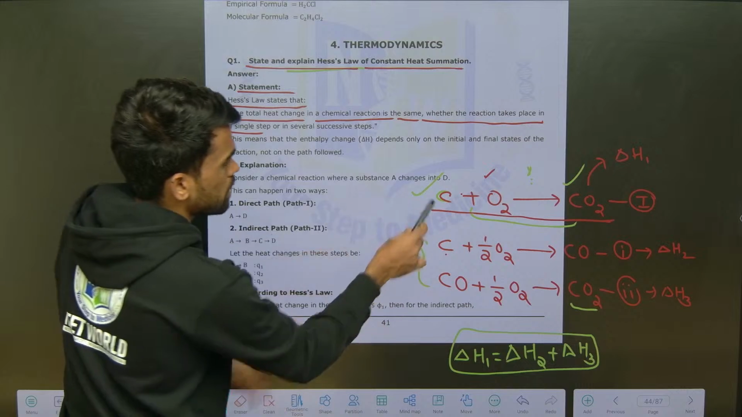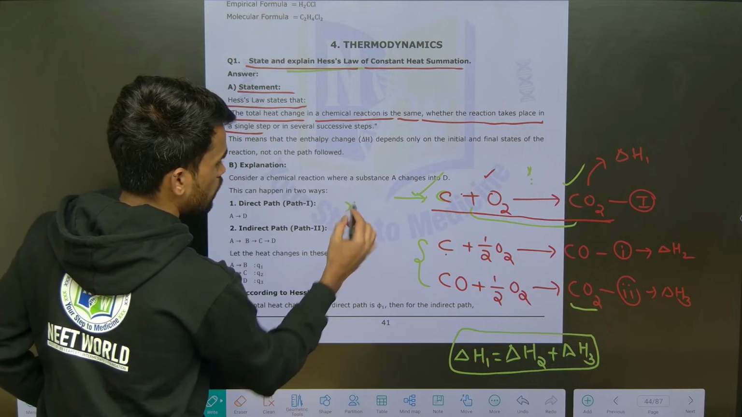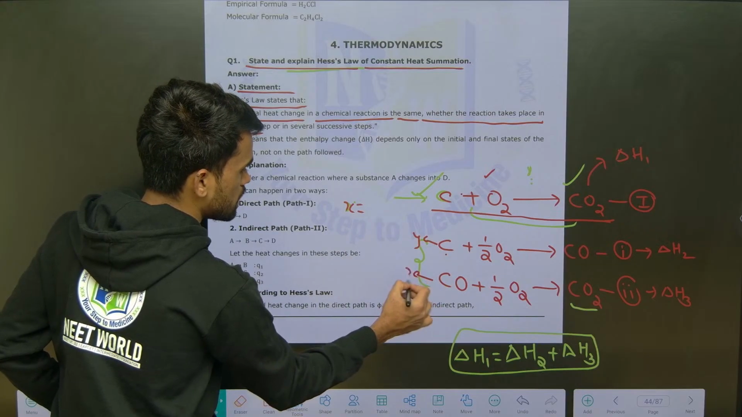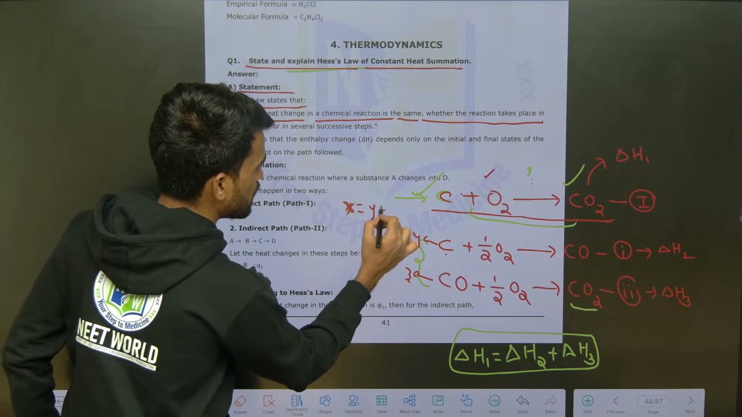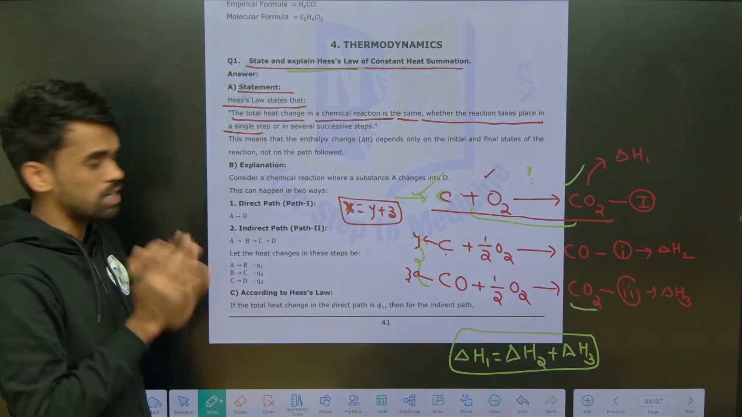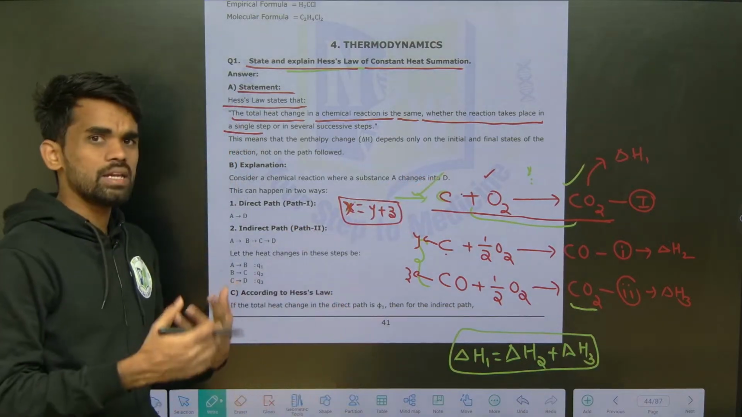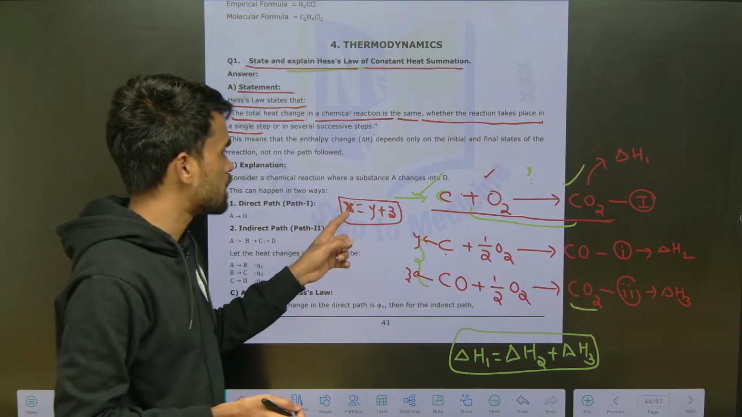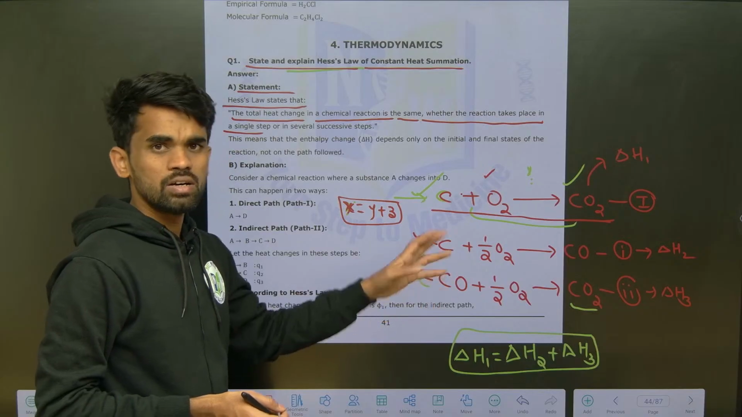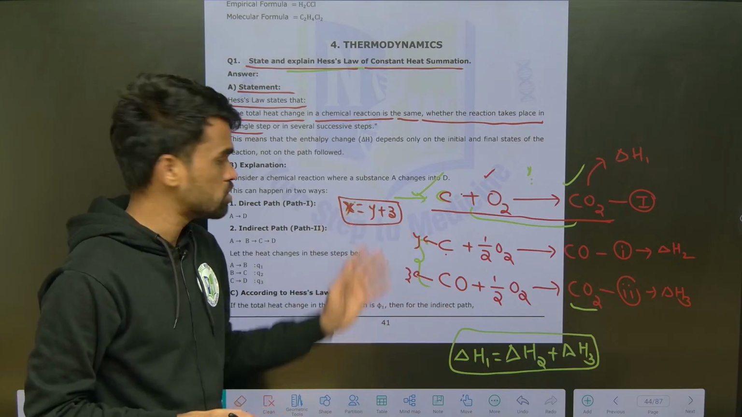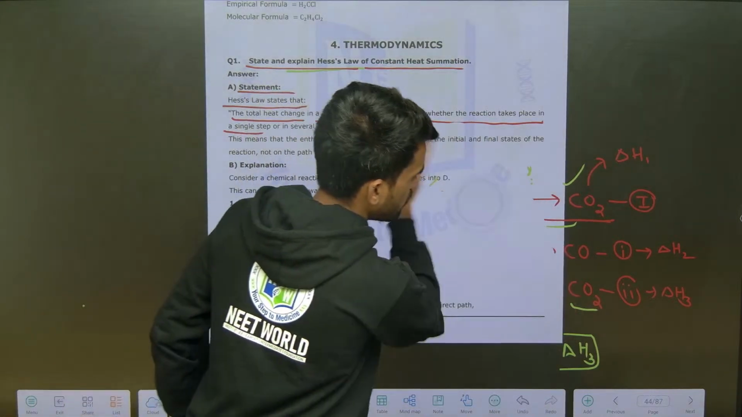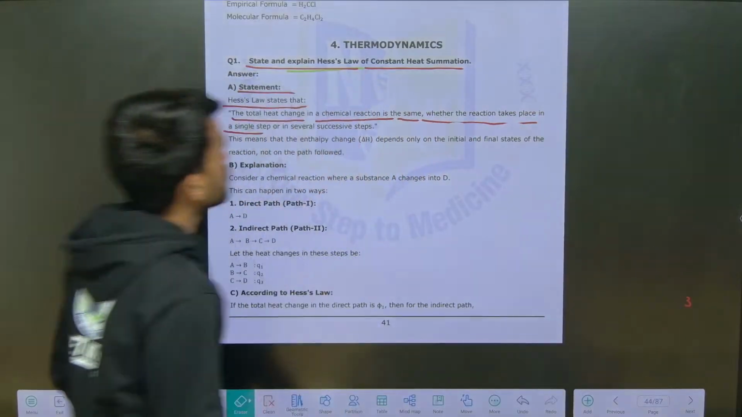For example, for this the heat change is X, for this it is Y, and for this it is Z. Now X will be equal to Y plus Z, that's it. Why am I using these X, Y, Z values? Just to make it clear. For X they may give something like minus 200, and here let us say minus 80, and here minus 120. Therefore minus 200 in both cases. Like that you can understand. That's it, this is about the law of constant heat summation.